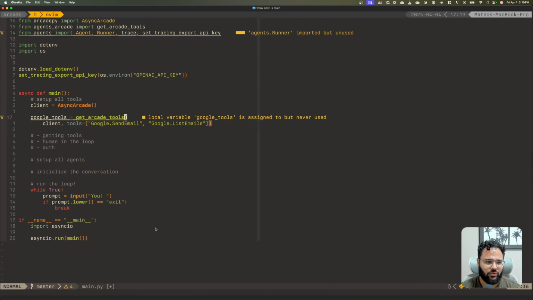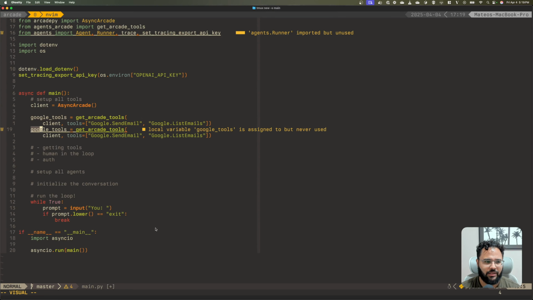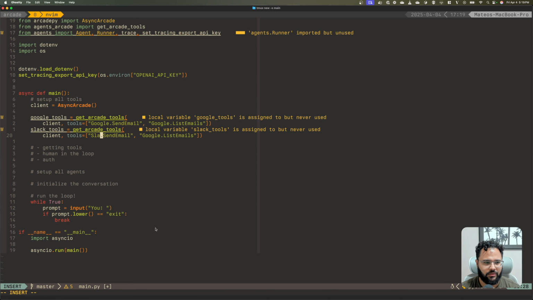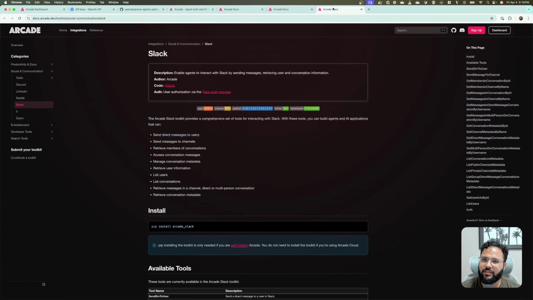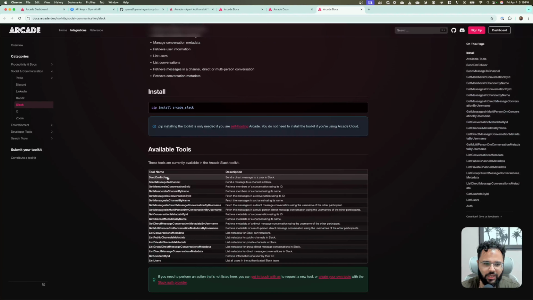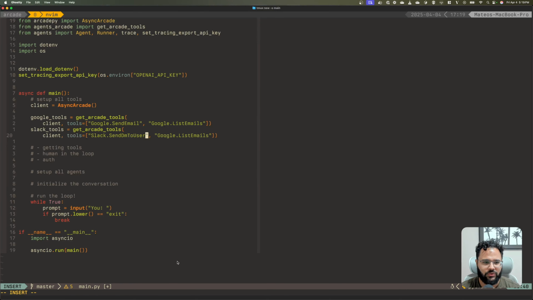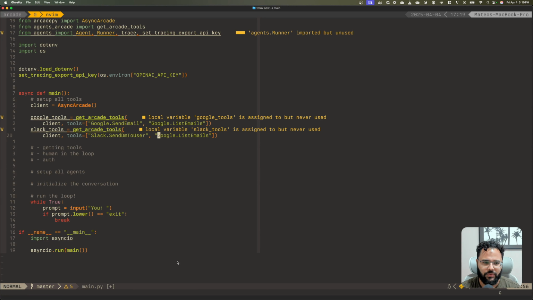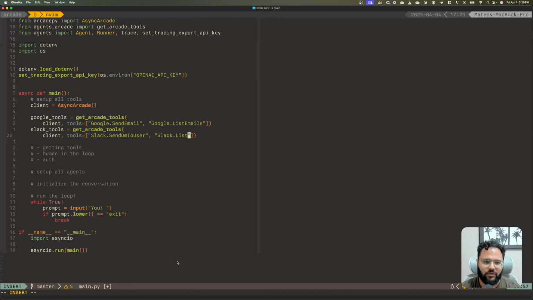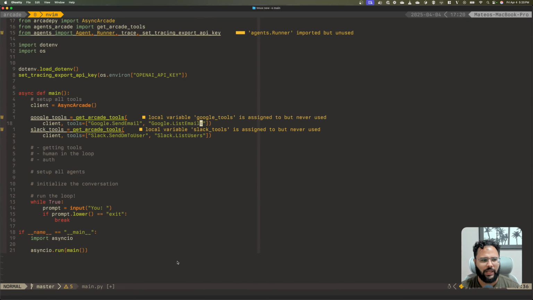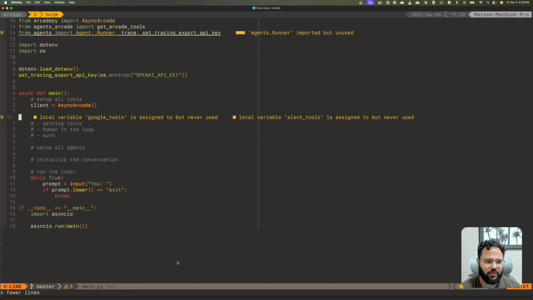Right. So then Slack tools. And say Slack. Let me go back to my trusty documentation. And I want send DM to user and list users. So it's going to be send DM to user and Slack list users. Right. So actually this goes under getting tools.